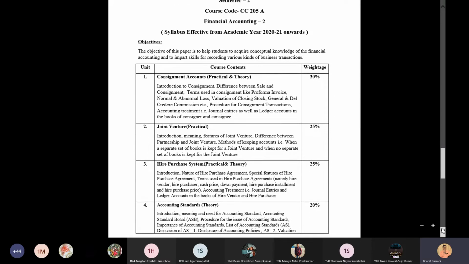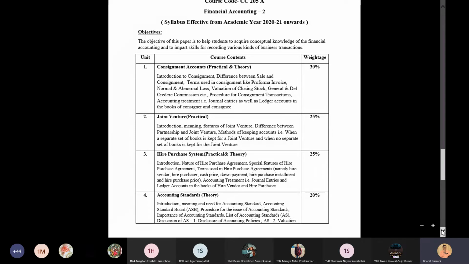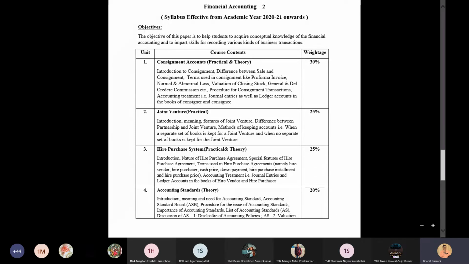And there is a small chapter of theory based on accounting standards. It is a purely theory chapter, weightage is 20%. In this particular chapter, we will try to understand the concept of accounting standards. What are accounting standards? What is its meaning? What is the need of such accounting standards? And which board is handling the accounting standards? That is, the Accounting Standards Board is there.